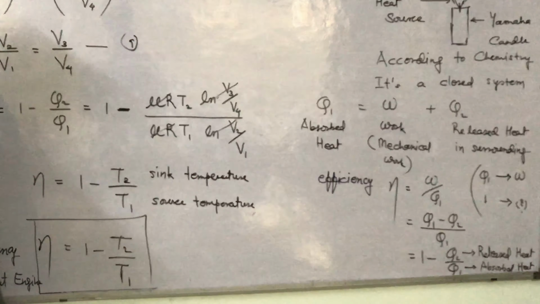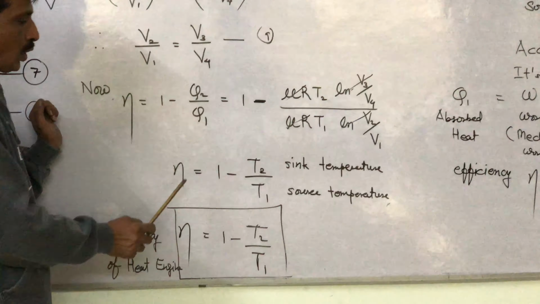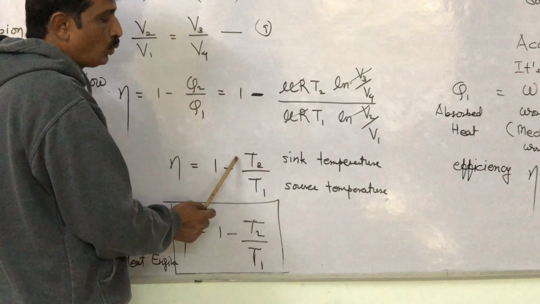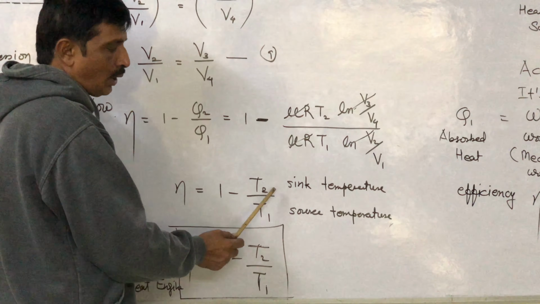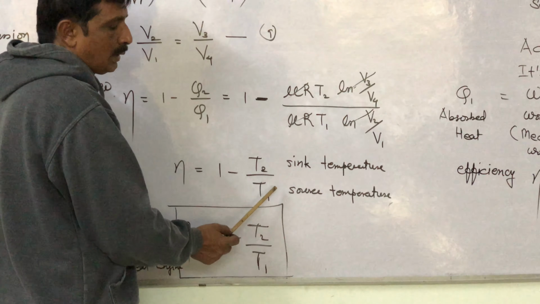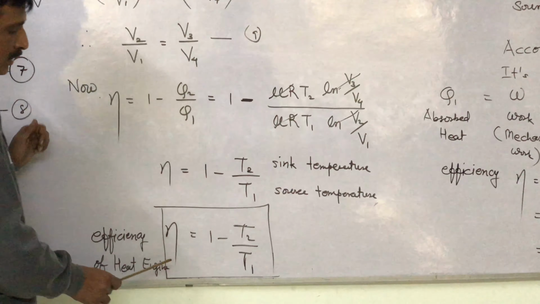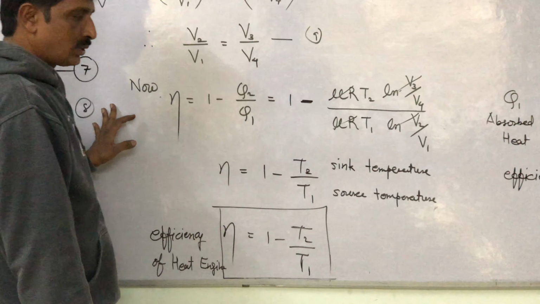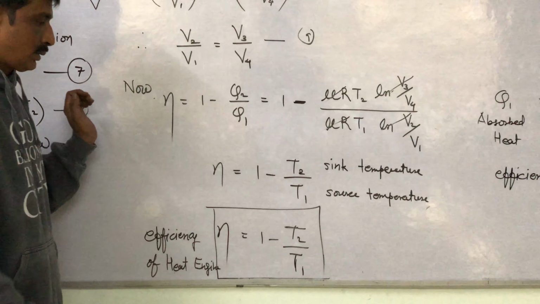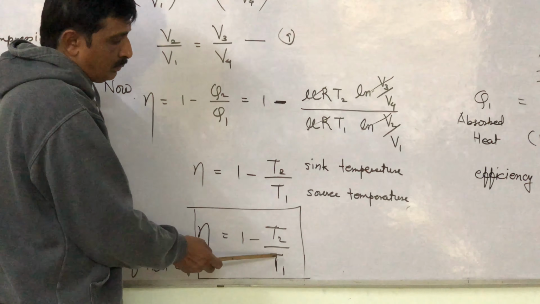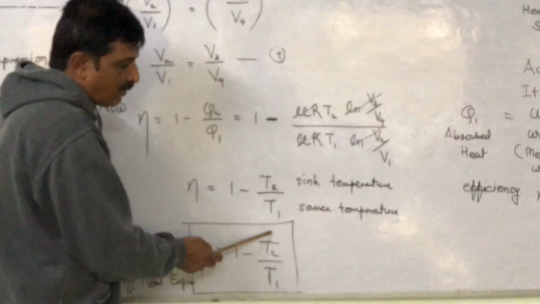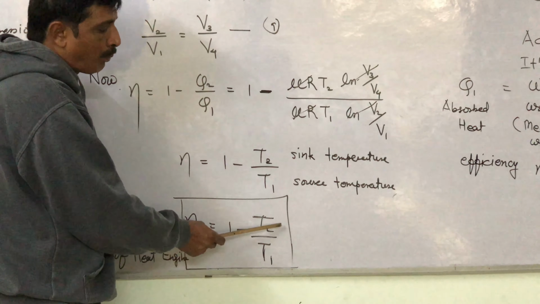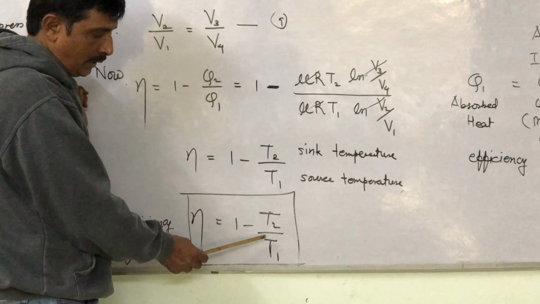Mu R cancels out. So finally we get eta equals 1 minus T2 by T1, where T2 is the sink temperature, the temperature of the surrounding, and T1 is the source temperature, in Kelvin. The maximum possible efficiency needs the minimum possible sink temperature, which is nearly 0 Kelvin, but we cannot make it exactly 0.